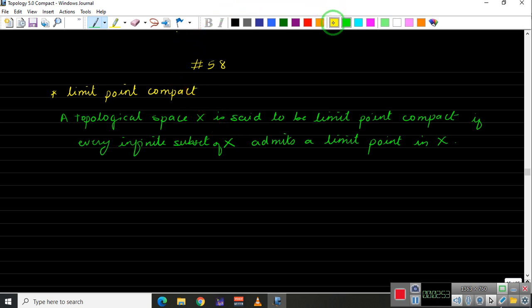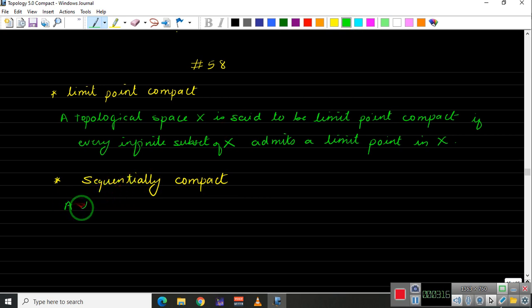And similarly, we will define something called sequentially compact. So as the name suggests, it has to do something with sequences.